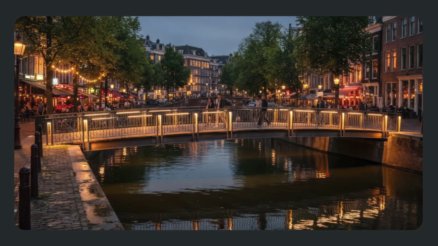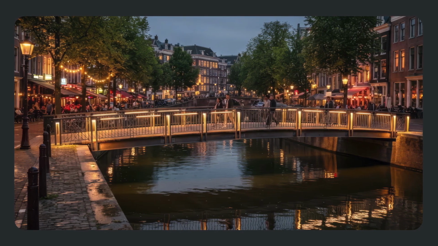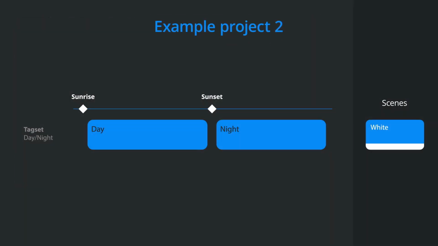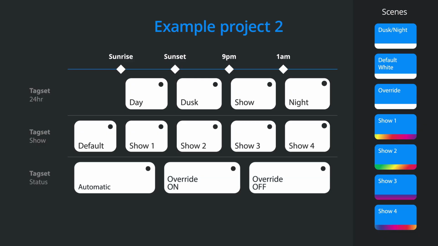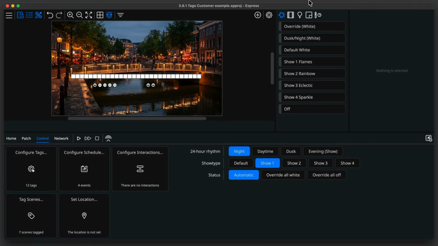Here's another example where duplicating a scene helps to keep the programming simple. The design specification sets out the following requirements. The default lighting should be white from sunset through to sunrise. On certain days, one of 4 specific scenes can be scheduled to play between 9 in the evening and 1 in the morning, and it should always be possible to override the system to all white or off.